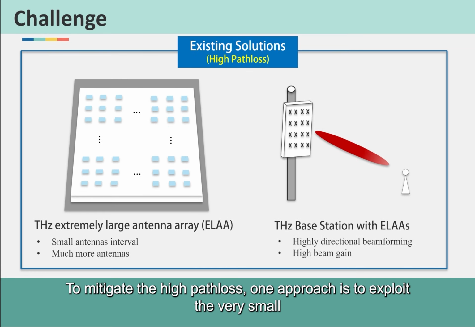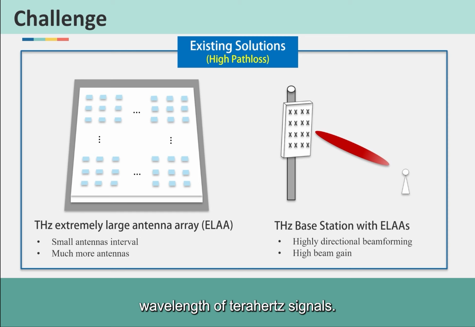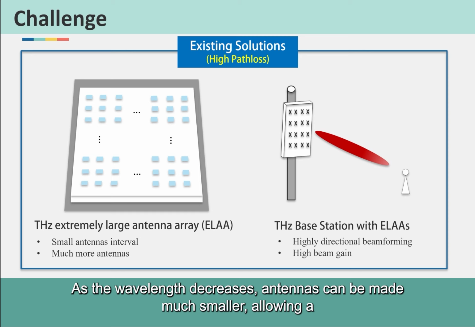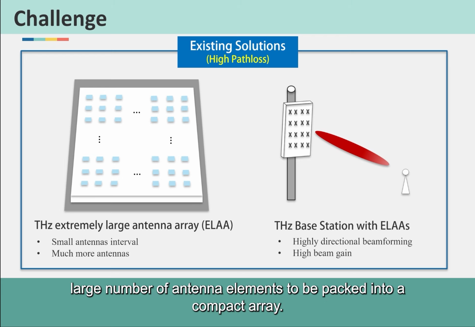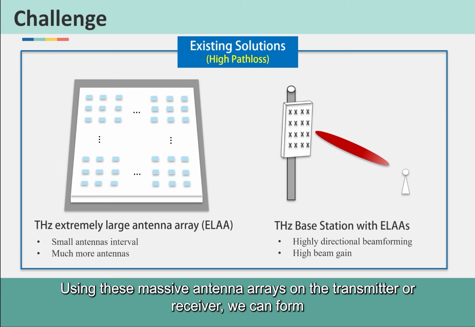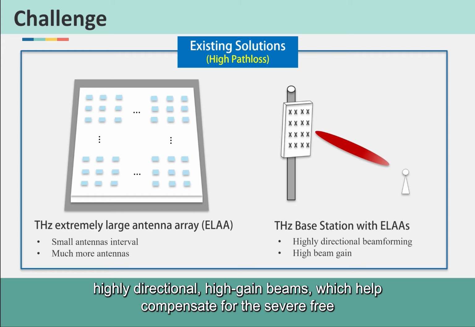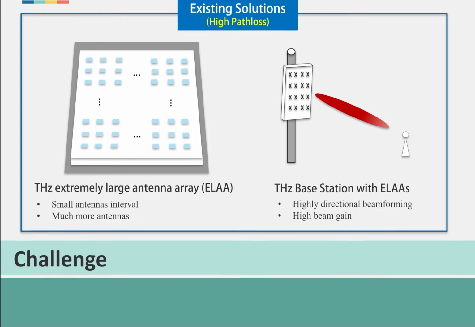To mitigate the high path loss, one approach is to exploit the very small wavelength of terahertz signals. As the wavelength decreases, antennas can be made much smaller, allowing a large number of antenna elements to be packed into a compact array. Using these massive antenna arrays on the transmitter or receiver, we can form highly directional, high-gain beams, which help compensate for the severe free space path loss.